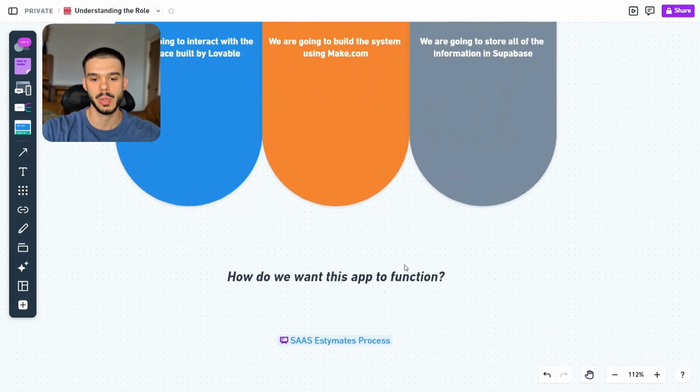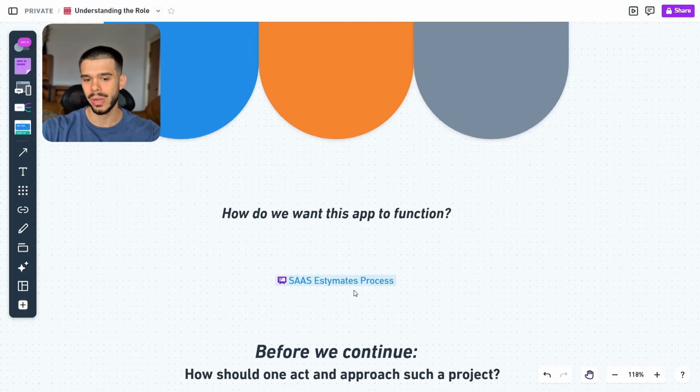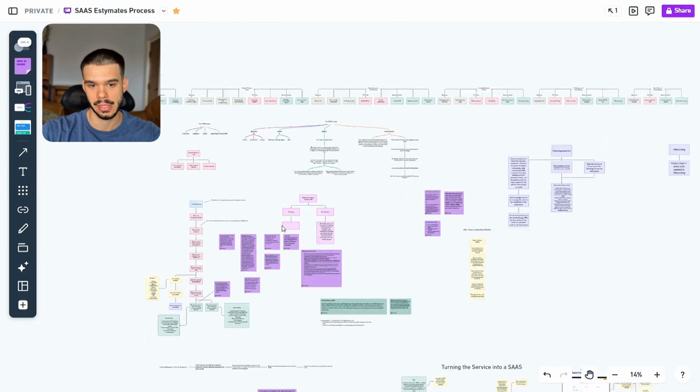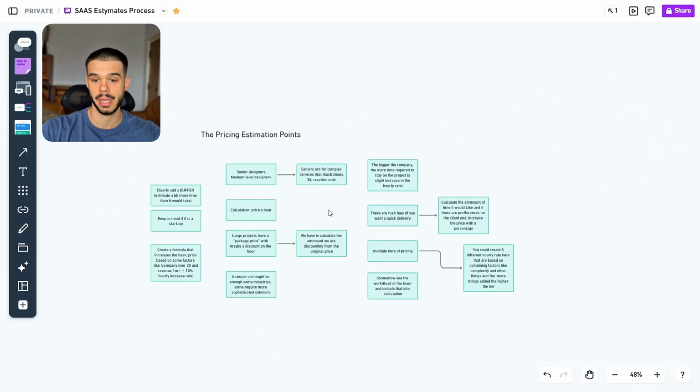Now, how do we want this app to function? This is the brainstorming part of it. You have to go in depth on the processes, on the intricacies of that specific job they are trying to replace. This is going to be basically the hardest part and the most important part, in my opinion. When I built Estymates, I had this specific page built. As you can see, there's a lot of ideas thrown all around. These are the main important parts.